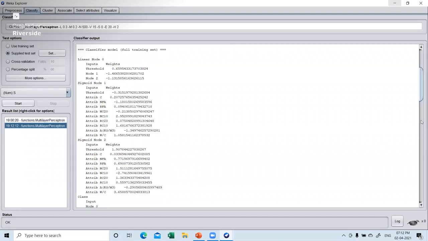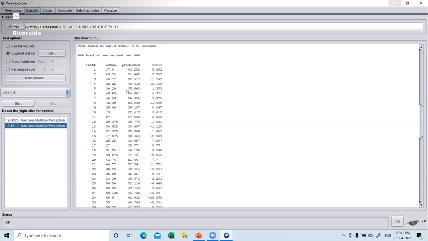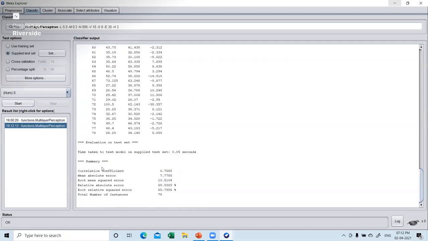Okay, and this is your actual and the prediction. Now this is for testing, and these are the error measures for testing. So you can see the correlation coefficient is 0.7668. Of course it is less, followed by other error measures. Okay, so this is how you have to work.